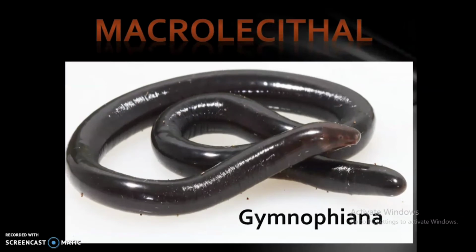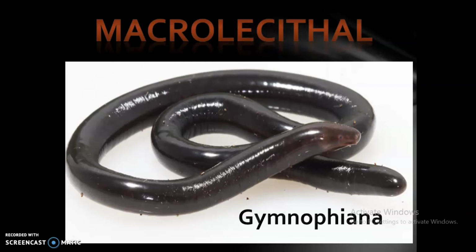Now the other category, macrolecithal eggs. The term tells us that eggs with a large amount of yolk are known as macrolecithal, or we can say megalecithal or polylecithal. In this, the yolk occupies almost the entire interior part of the egg and the cytoplasm remains at the top.